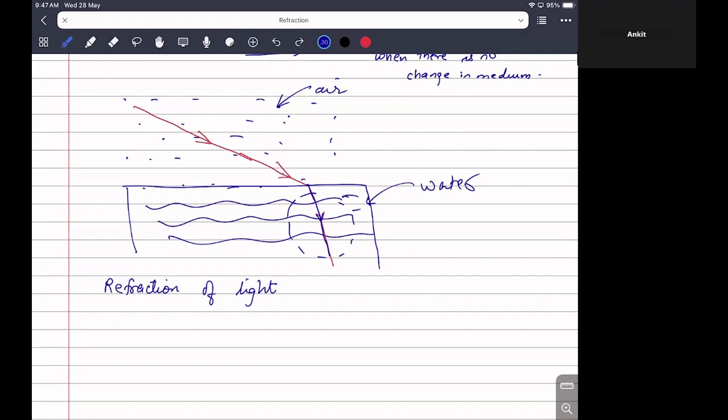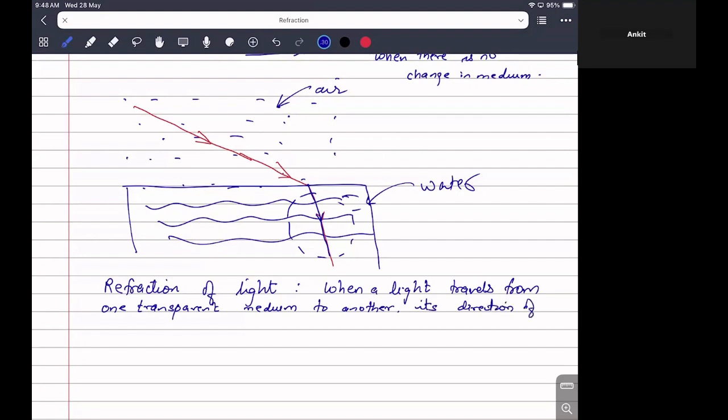So this is known as refraction of light, and we can define it as: when light travels from one transparent medium to another, its direction of propagation changes. This phenomenon is known as refraction of light.